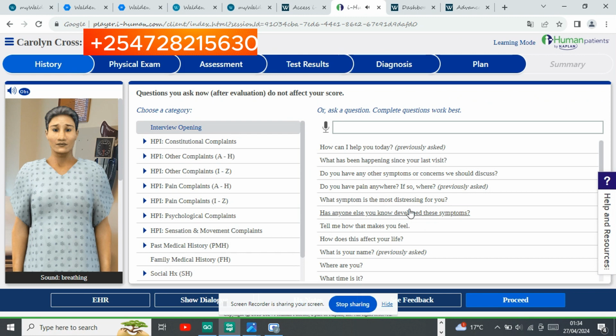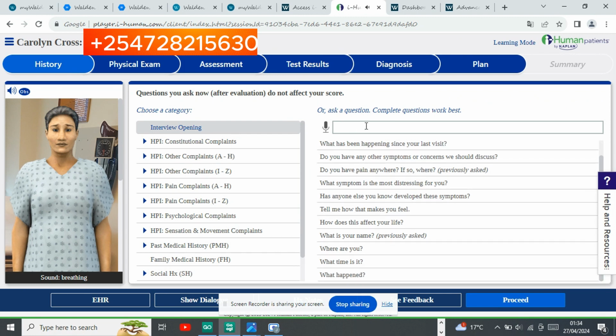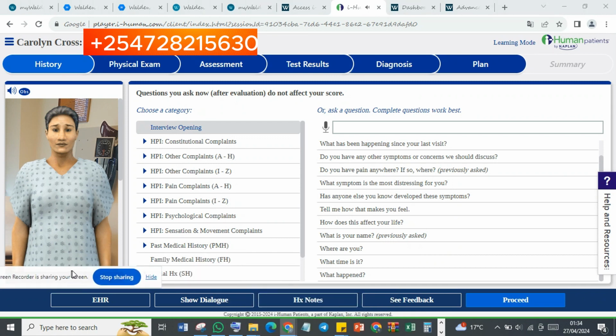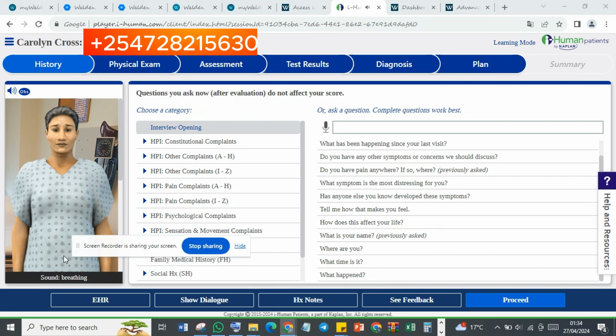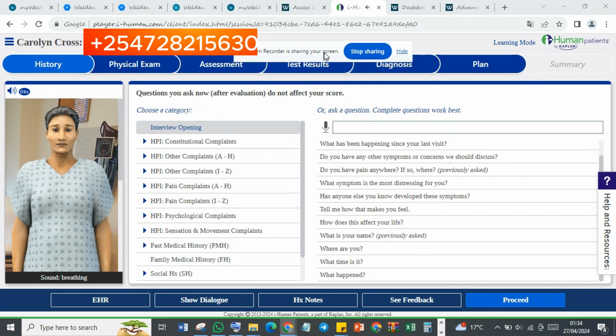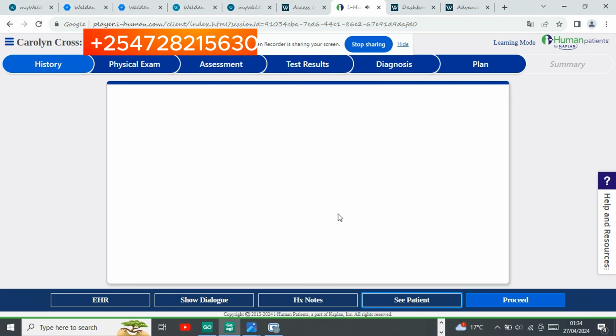There's a search button that can direct you to specific questions that you should ask the patient. I already did all that. I asked the questions, submitted them, and received my feedback. So maybe we can go right to the feedback to see how I performed.